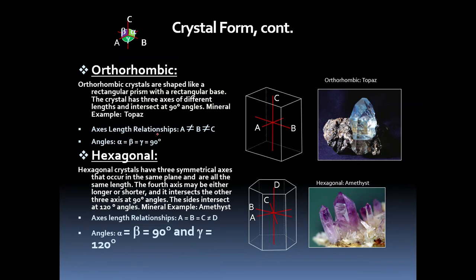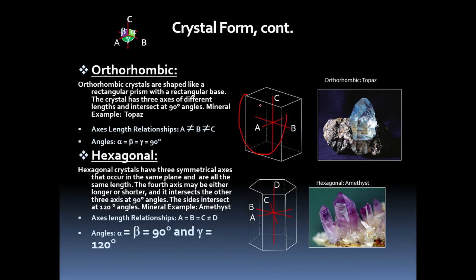So next one is orthorhombic system. Here you can see in isometric system and tetragonal system we had seen that in isometric system all the three axes were equal in size. In tetragonal, horizontal axes were equal in size, but the vertical axis was shorter or longer. In this case, all the three axes A, B, C are unequal in size.